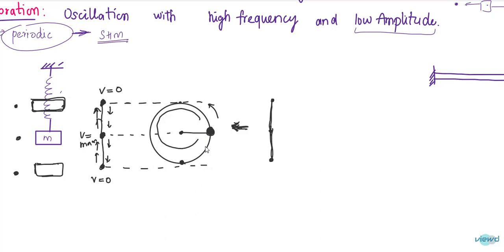So this circular motion gives us the velocities, acceleration and everything.